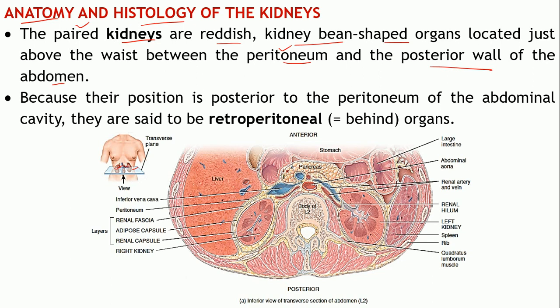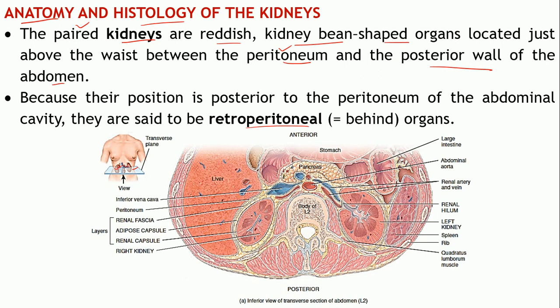But in case of kidneys, we have also seen that it is a retroperitoneal organ. Now what is the meaning of retroperitoneal organ? Retro means something behind the peritoneum.